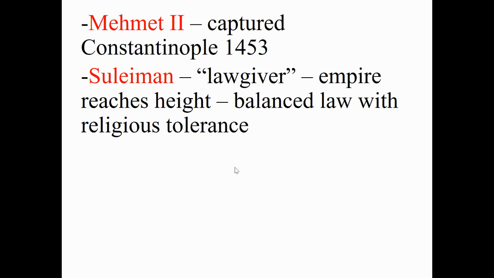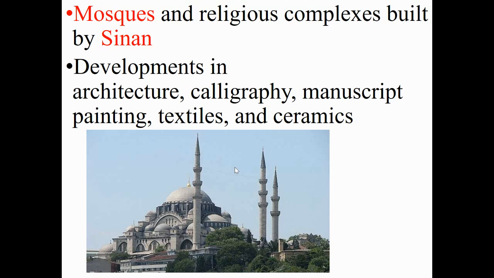Suleiman means literally lawgiver, and he was known as a lawgiver, and it was under his rule that the empire reaches its height. There was a balance of law with religious tolerance under his reign. Mosques and religious complexes were built by Sinan. He was an architect of the Ottoman Empire.